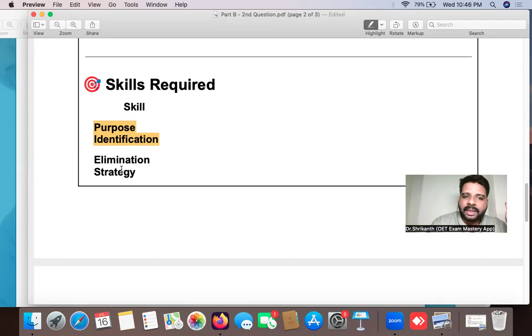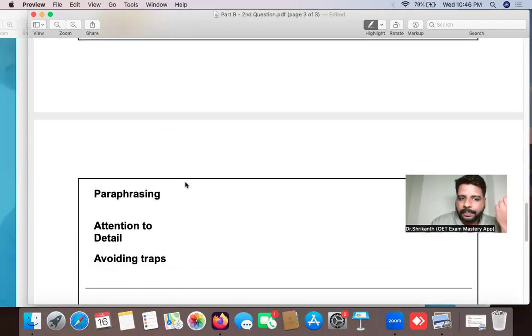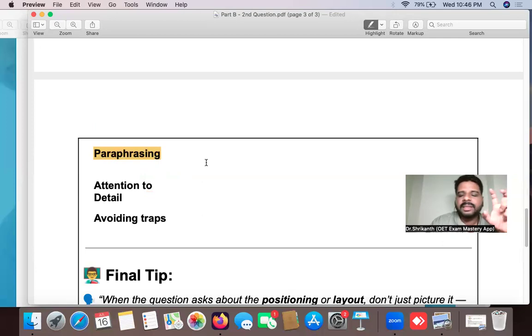And then once again, the elimination strategy. Since we are dealing with multiple choice questions, the most important strategy is the elimination strategy. That is very important. Paraphrasing means expecting synonyms, synonym recognition. That skill is important. Attention to detail and avoiding traps.